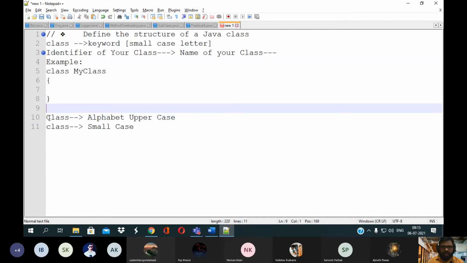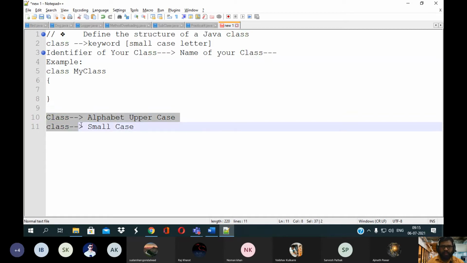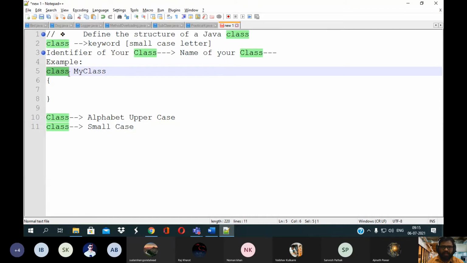So Java can differentiate between both of them. Why? Because Java is a very case sensitive language. It can clearly differentiate between them. This is a different one and this is a different one. Whenever you want to define your class, you need to use the class keyword followed by the class name. You can give any class name, any combination. There are certain rules to define the class name, which we will see later on.